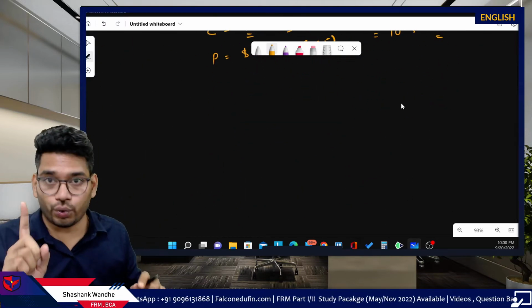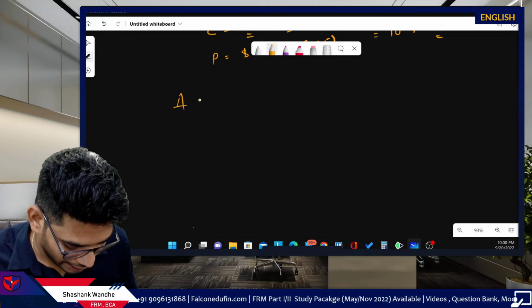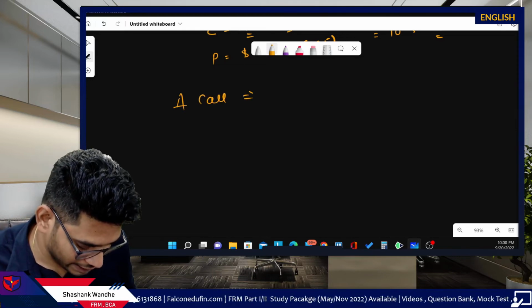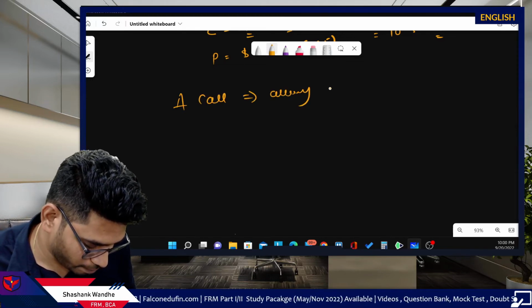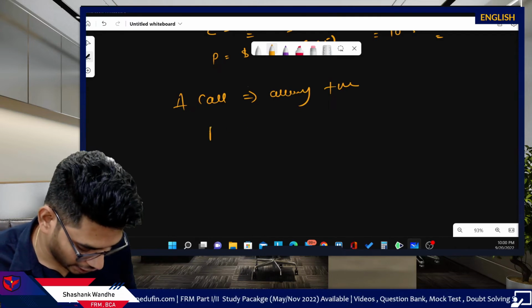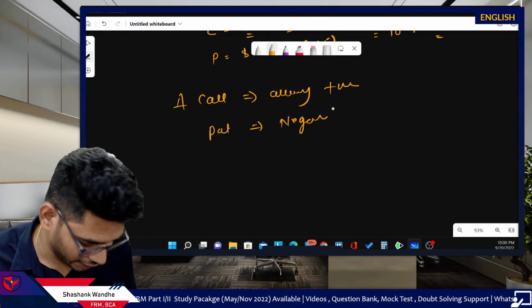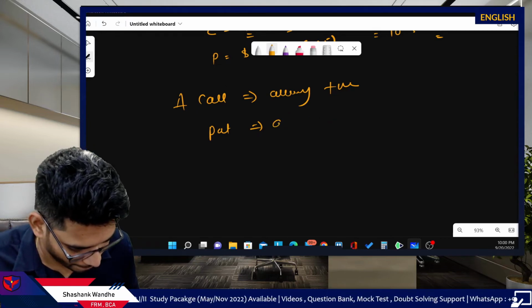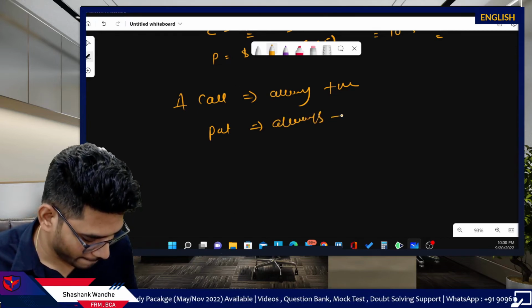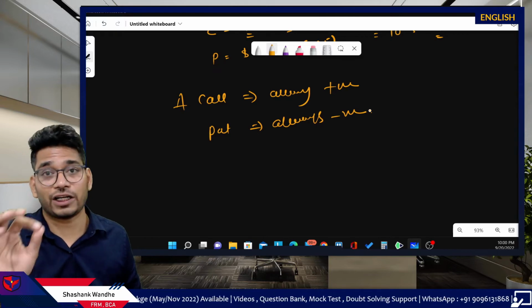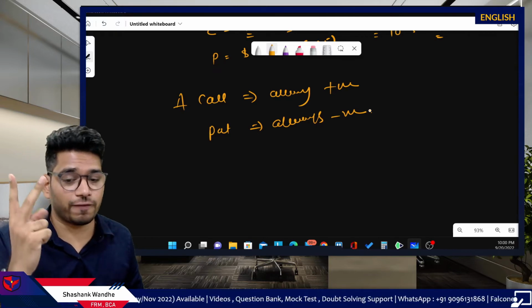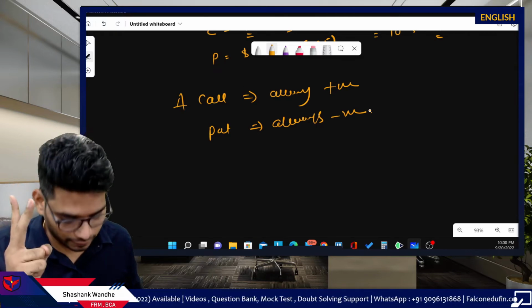Now we got one rule here. Delta of call is always positive and delta of put is always negative. Got it? Delta of call is always positive, delta of put is always negative. Fine.